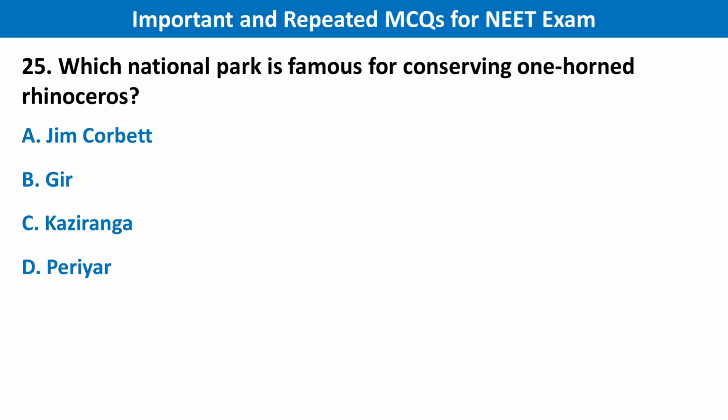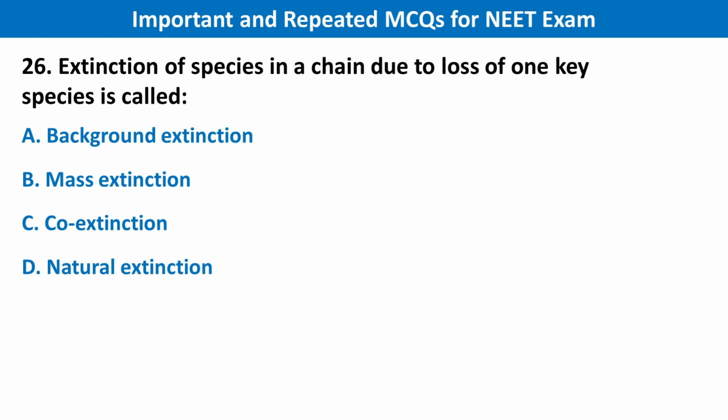Next question is which national park is famous for conserving the one-horned rhinoceros? Your right answer is Kaziranga. Next, extinction of a species in chain due to loss of one key species is called. Your right answer is option C, co-extinction.